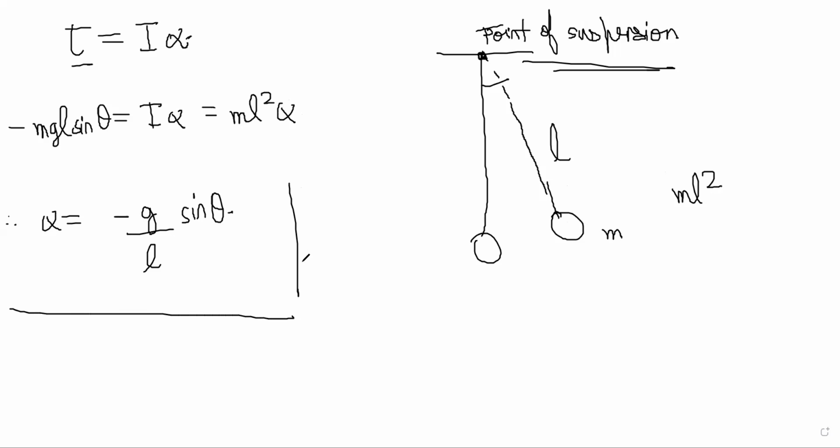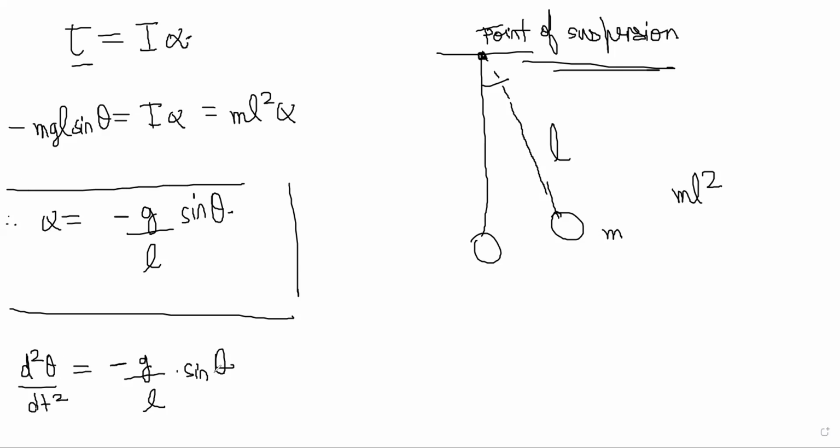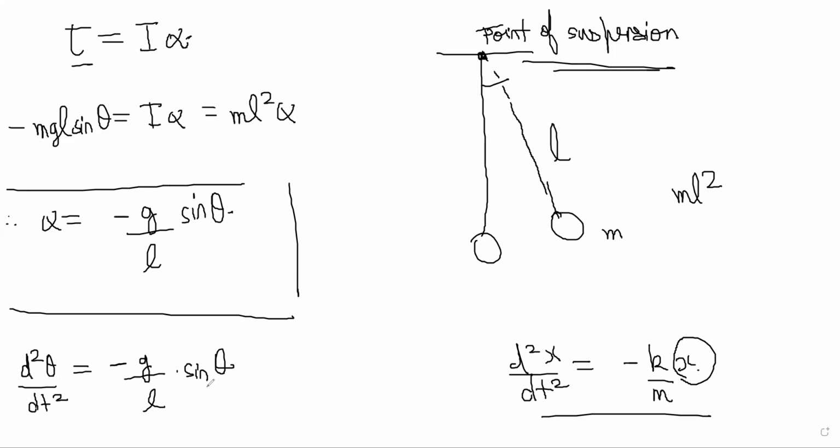Actually, alpha or angular acceleration, which is the double derivative of theta, you are getting this equation, no? Notice that this is looking similar to the SHM equation, but slightly not correct. This was the SHM equation: a is equal to minus k by m x or something. If it was x, it would have been fine, but it is not x, it is theta. It is sine theta.